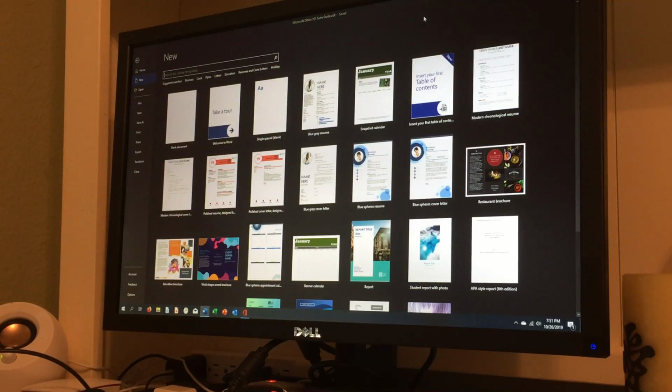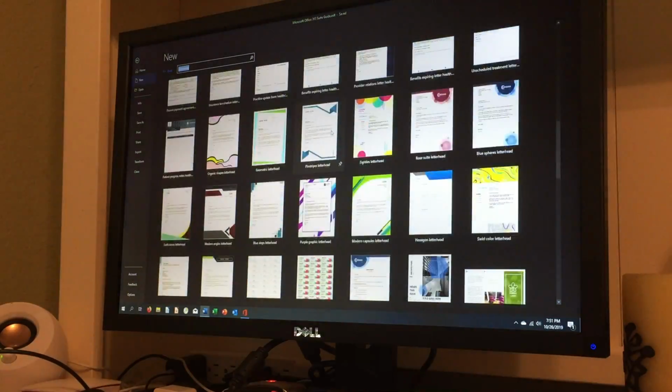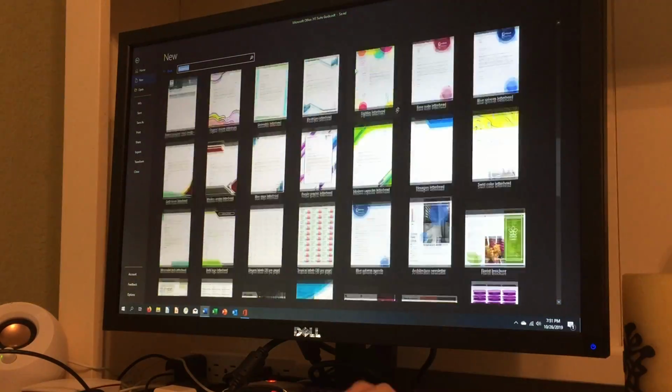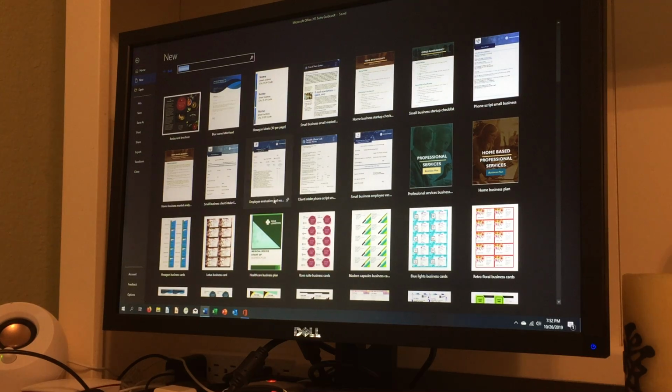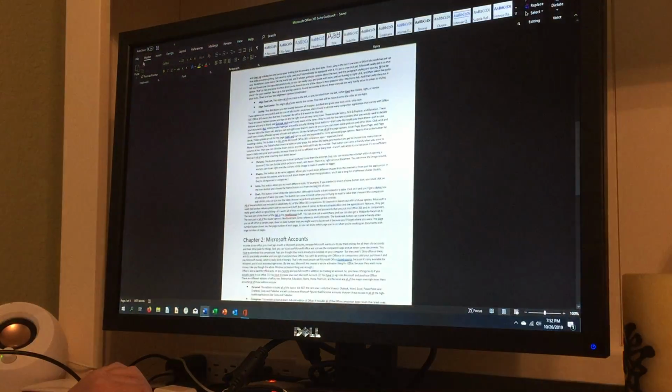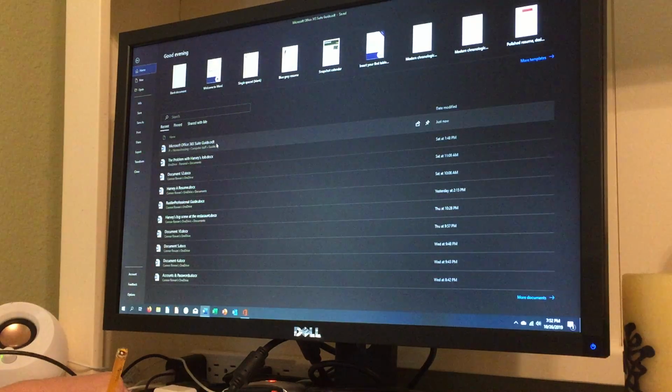So if you want to search for business, you can search for that, and these are all the thousands of templates that are online right now for the category business.